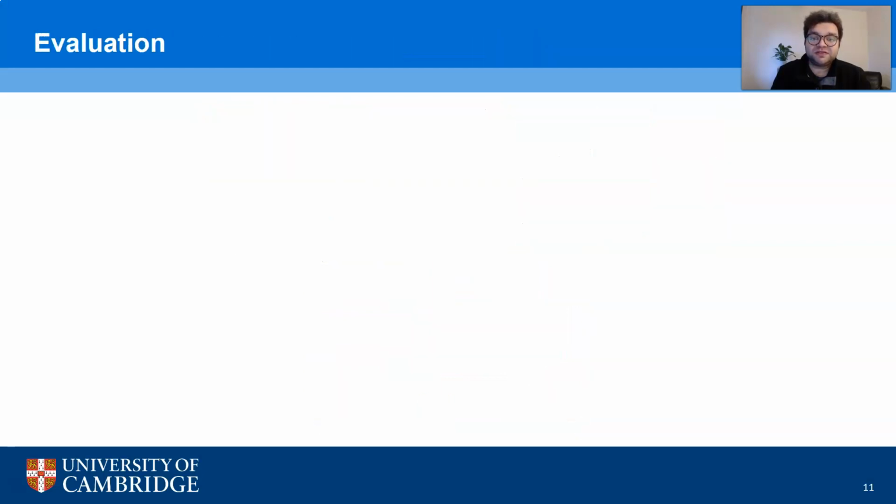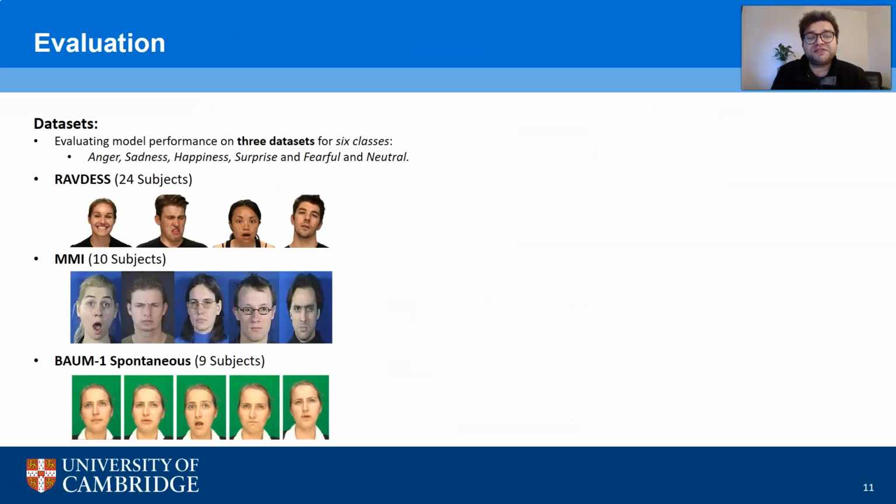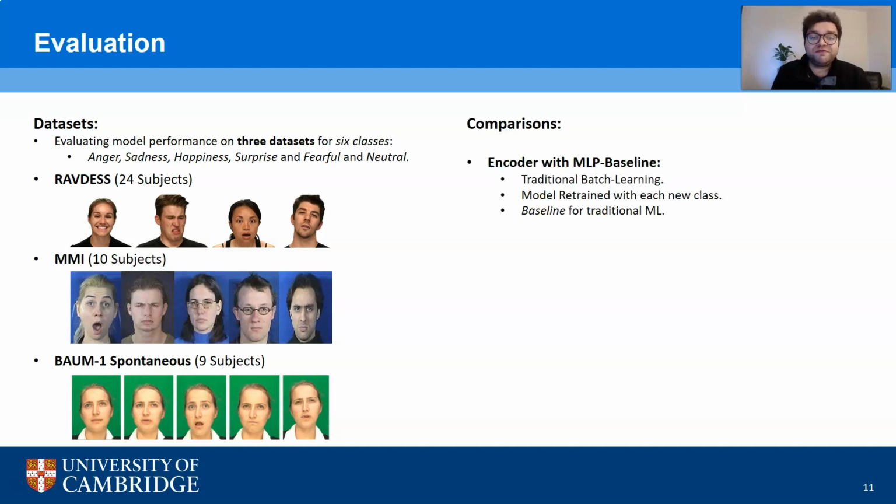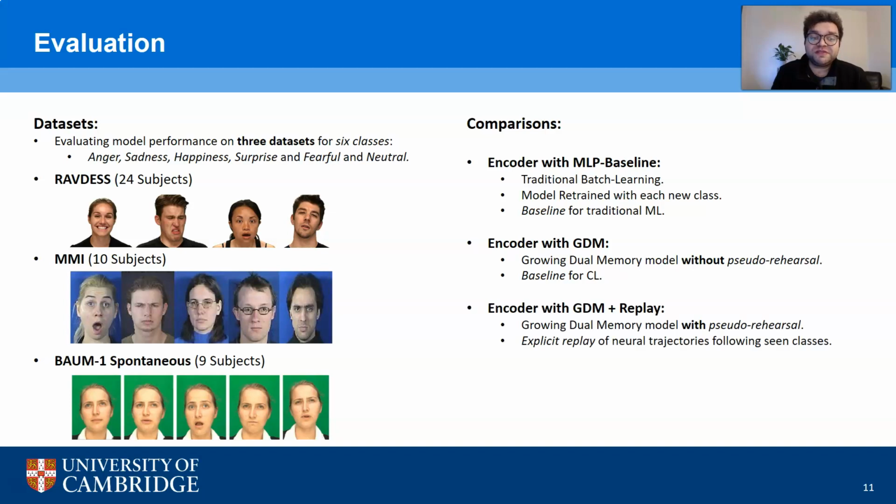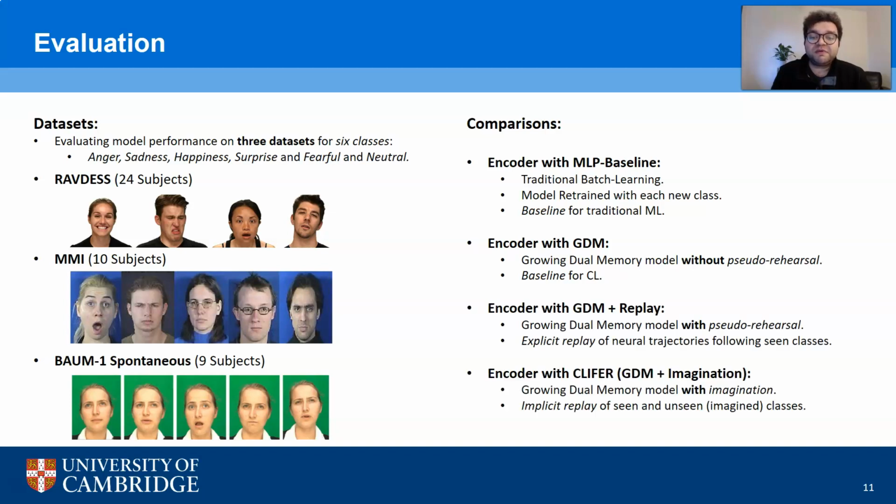To evaluate the model, we test its performance on 3 different datasets, representing acted as well as spontaneous settings encoding 6 expression labels. For comparison, we implement 4 different models, comparing a traditional learning-based MLP baseline with GDM models both without and with explicit pseudo-rehearsal, as well as our proposed CLIFER framework with imagination capabilities.